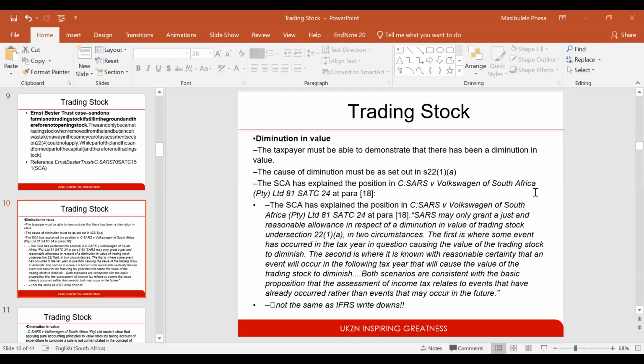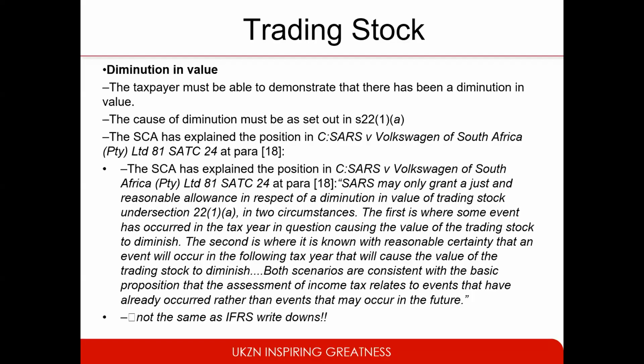SARS may only grant a just and reasonable allowance in respect of diminution in value of trading stock under section 22.1 in two circumstances. The first is where some event has occurred in the tax year in question, causing the value of the trading stock to diminish.